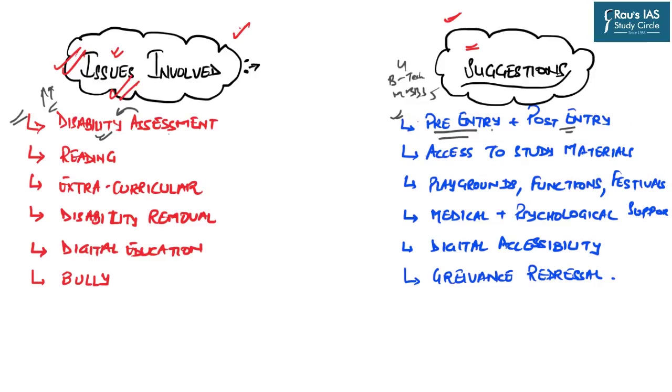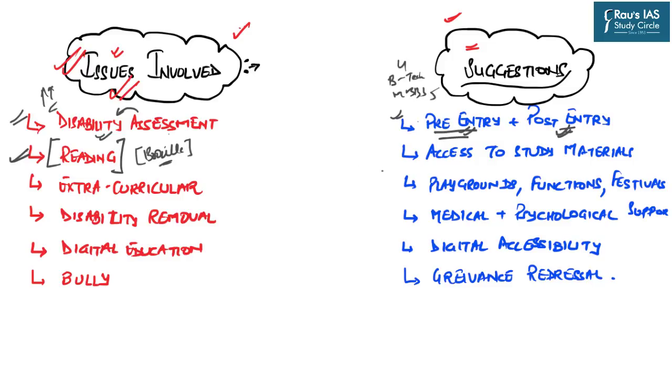So in that very sense, the pre-entry as well as the post-entry assessment of disability, and that too continuous, regular assessment, must be done. Now the second important component of higher education is obviously the reading part. Majority of the study materials available in our higher education institutions are not disabled friendly. Just imagine how many books have been written in Braille so that that section of the population which is visually impaired can get a true education.